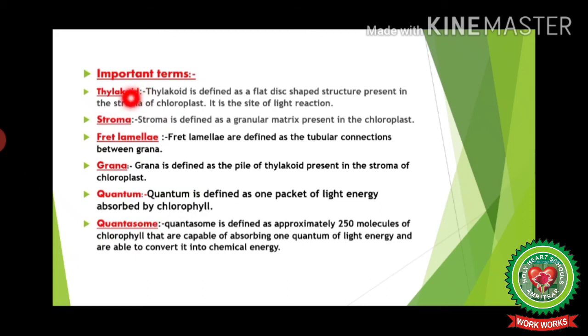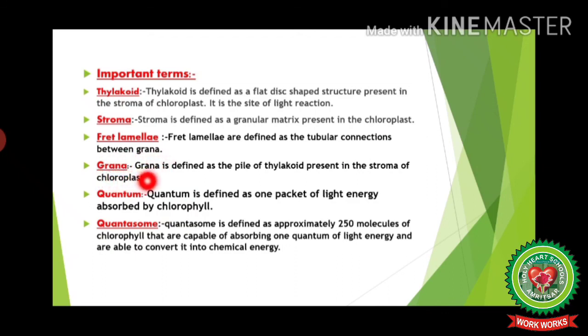These include thylakoid. Thylakoid is defined as a flattened, disc-shaped structure present in the stroma of chloroplast. It is a site of light reaction as it contains all the enzymes which are required for the process of light reaction. Next is stroma. Stroma is defined as a granular living matrix present in the chloroplast. Fret lamellae. Fret lamellae are defined as the tubular connections that are present between the granas.